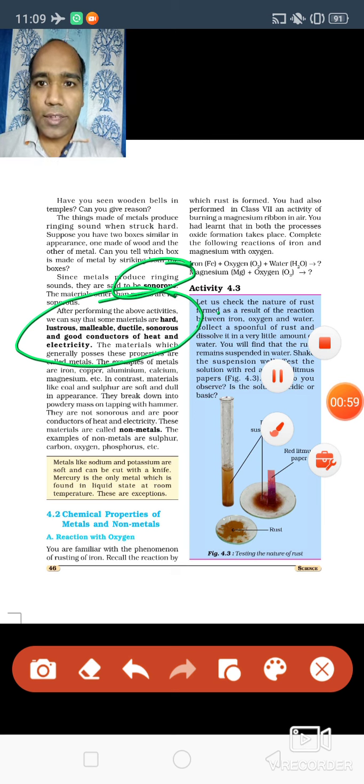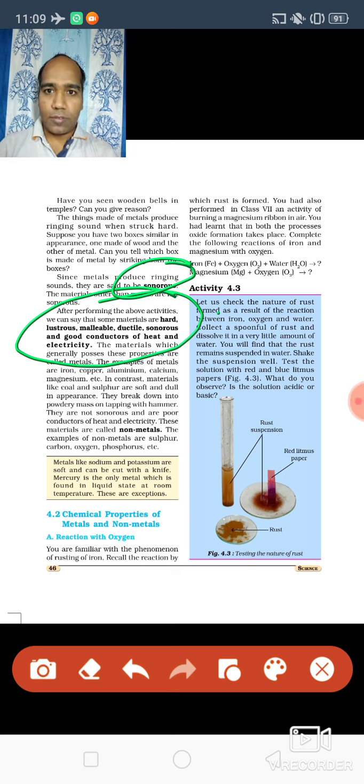These were ductility, malleability, all these were physical properties. Means if we were hitting it, then it was breaking, so physically it was changing from one form to another form. Like ductility, from one material it was changing to wires. Then malleability, from any shape it was changing into a flat shape. And lustrous, how it was looking, shiny. So all these were physical appearance. We were talking about how it was looking physically.